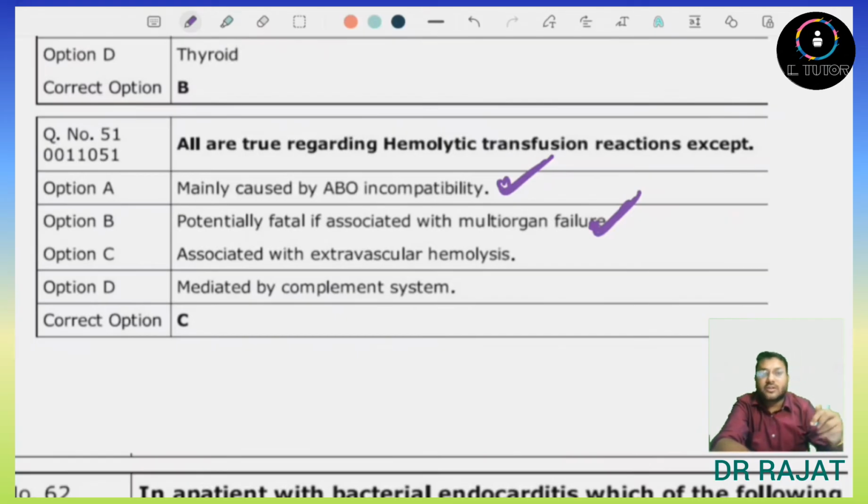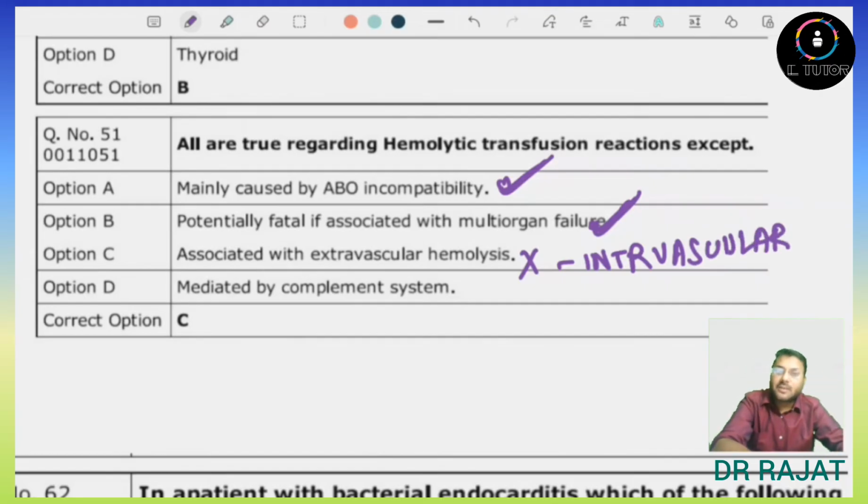This is false for hemolytic transfusion reaction, which is mainly intravascular. Mediated by the complement system. Yes, this can be true. So the answer here will be option C, associated with extravascular hemolysis, which is false because hemolytic transfusion reactions are mainly intravascular hemolysis.